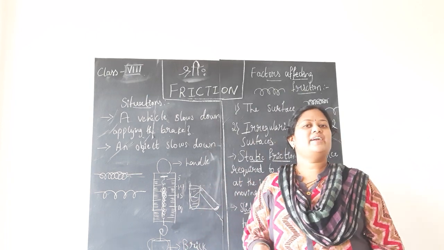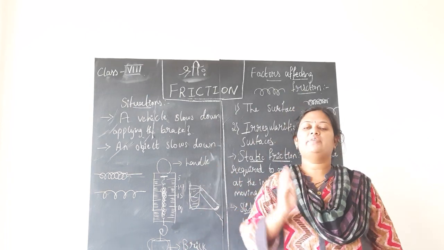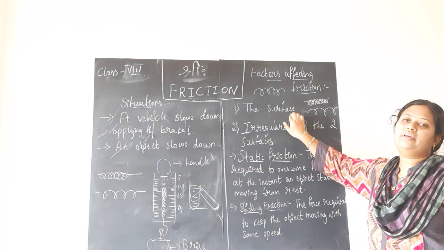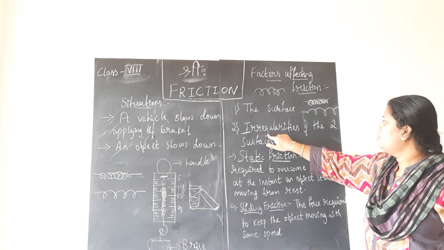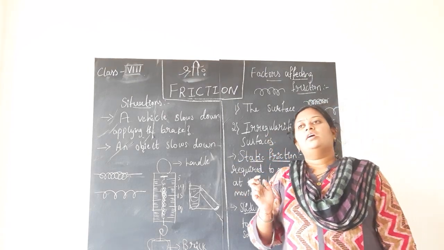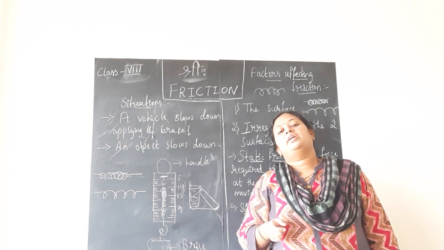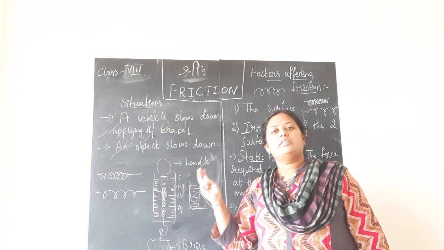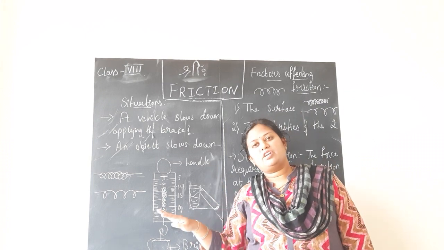So what they are telling here is, children, by a few activities we understood that the friction completely depends on the surface. So irregularities of the two surfaces means, they have given a very good example here. You just pull a carpet on the floor. On the floor means which is rough, of course.